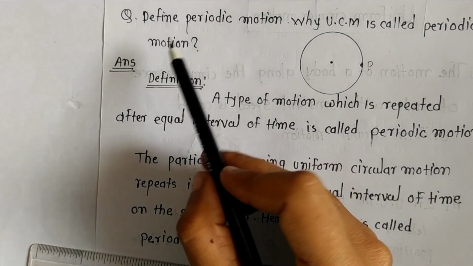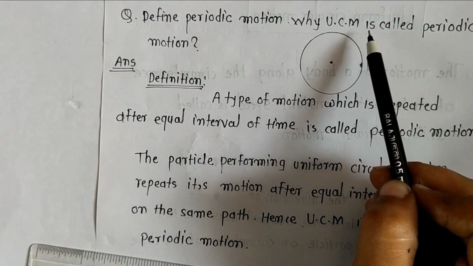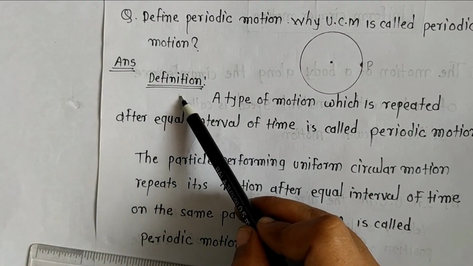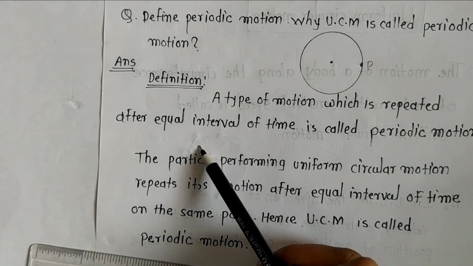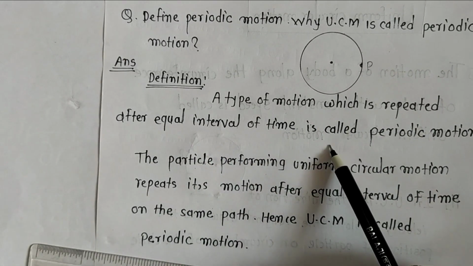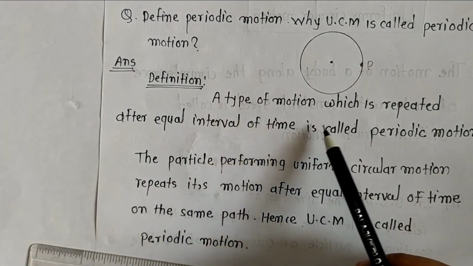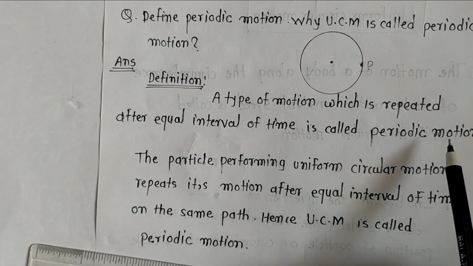There is one question: define periodic motion. Why is uniform circular motion called periodic motion? The definition: a type of motion which is repeated after equal intervals of time is called periodic motion.